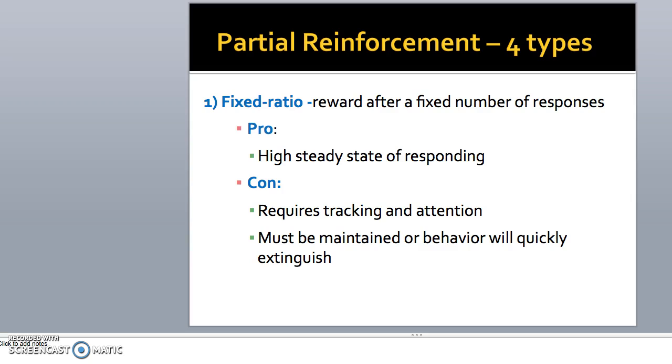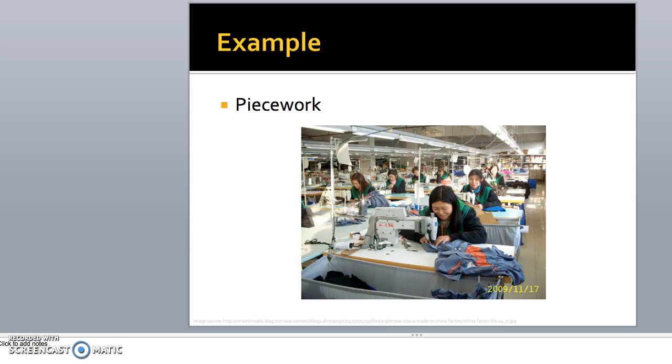Another type is partial reinforcement, of which there are 4 types. The first type is fixed ratio, offering a reward after a fixed number of responses. One pro of fixed ratio is that there's a high steady state of responding. A con is that it requires tracking and attention, and it must be maintained or the behavior will quickly extinguish. An example is piecework.